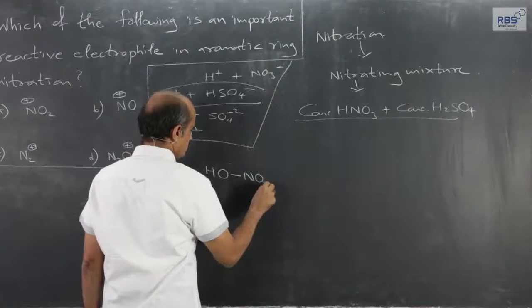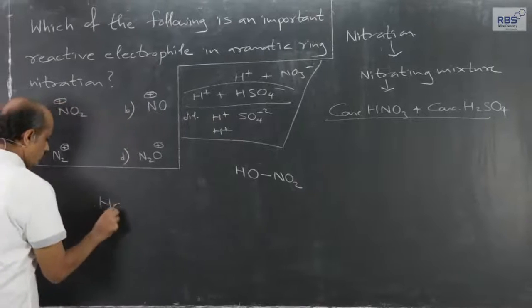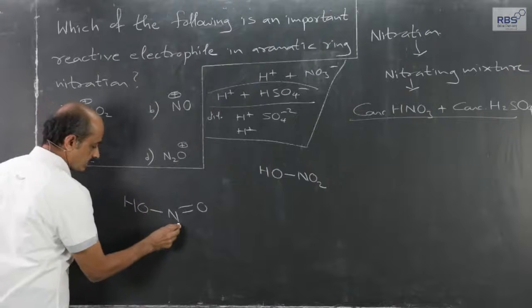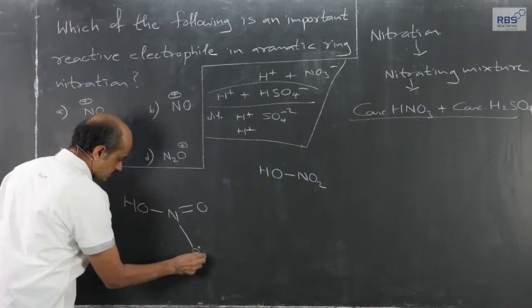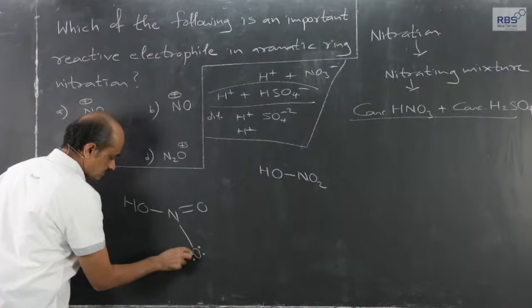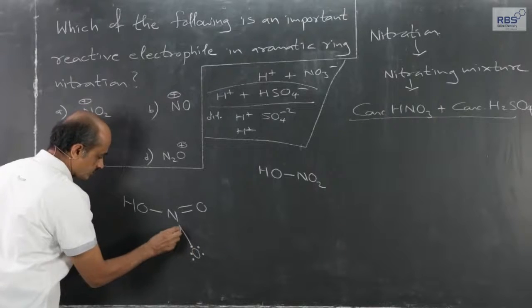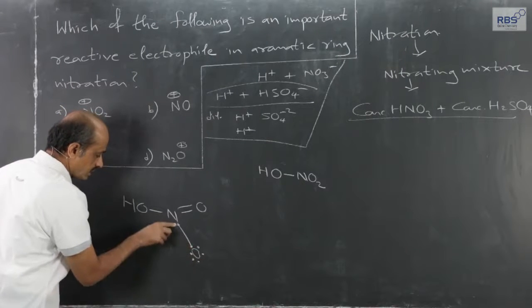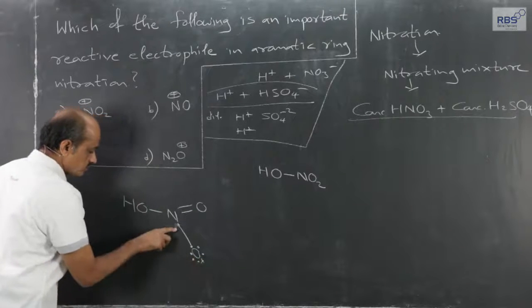Let me write the reaction. In nitric acid, the lone pair of electrons on oxygen takes part directly in the reaction. The dots are two lone pairs of oxygen and one unpaired electron of oxygen, and one electron from the lone pair of nitrogen gets transferred here.